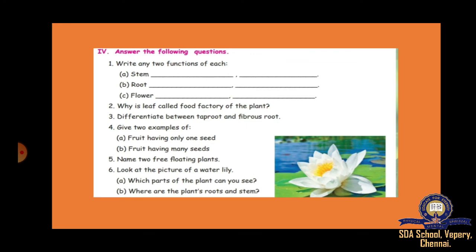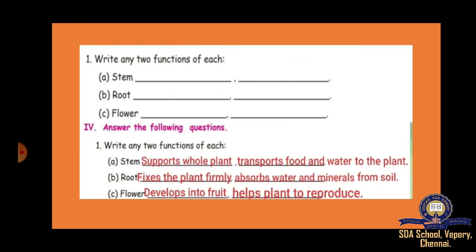Okay, next, answer the following questions. Write any two functions of each. Stem supports whole plant and transports food and water to the plant. Root fixes the plant firmly, absorbs water and minerals from soil.